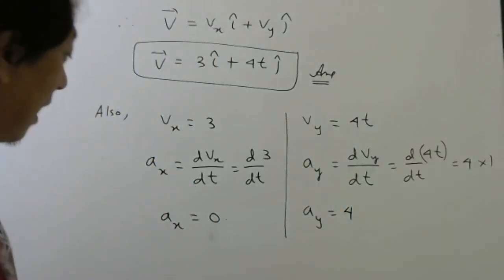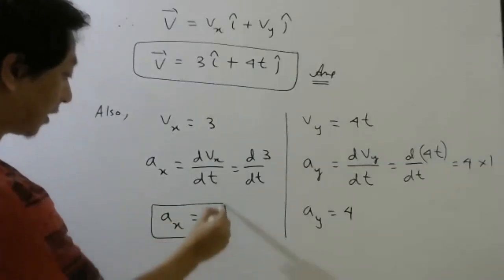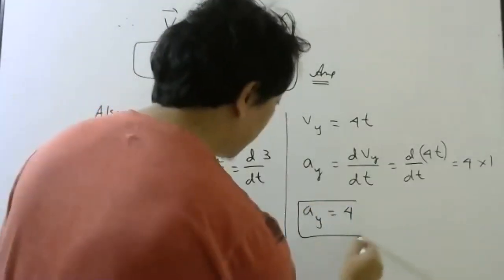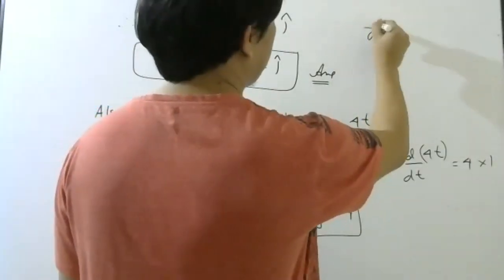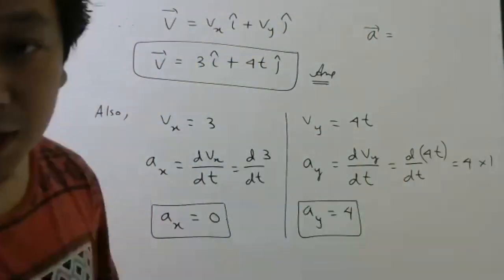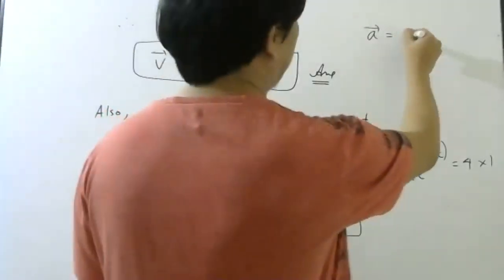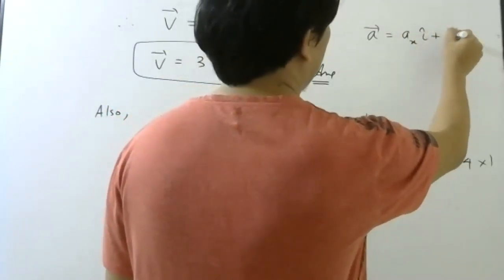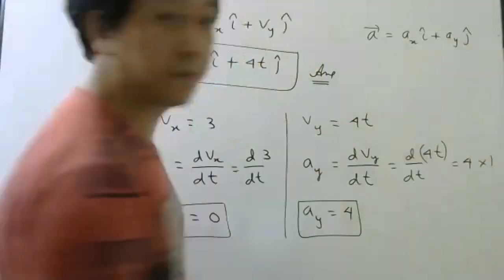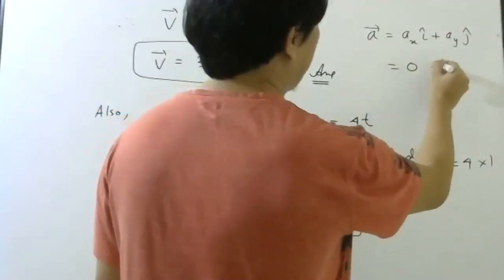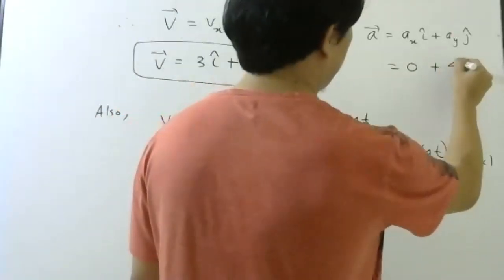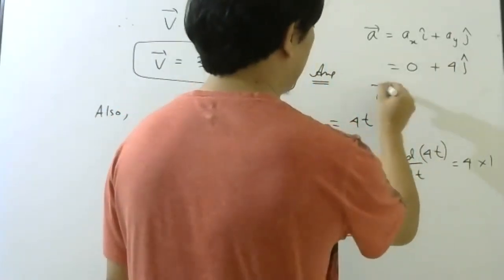So now students see, I have found the x component of acceleration and the y component of acceleration, right? So how will I write a bar? Once you know the components, how do you write a vector? Ax i cap plus ay j cap. Correct, students? Ax is 0, so this is 0, plus this is 4. So acceleration is 4 j cap.